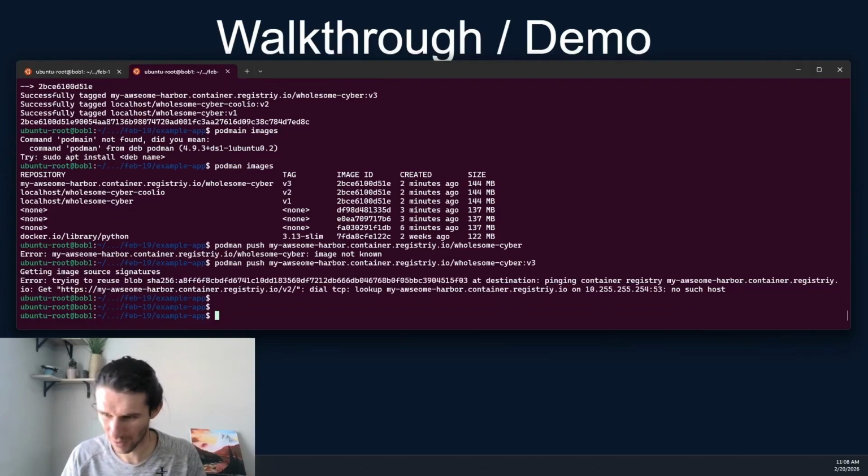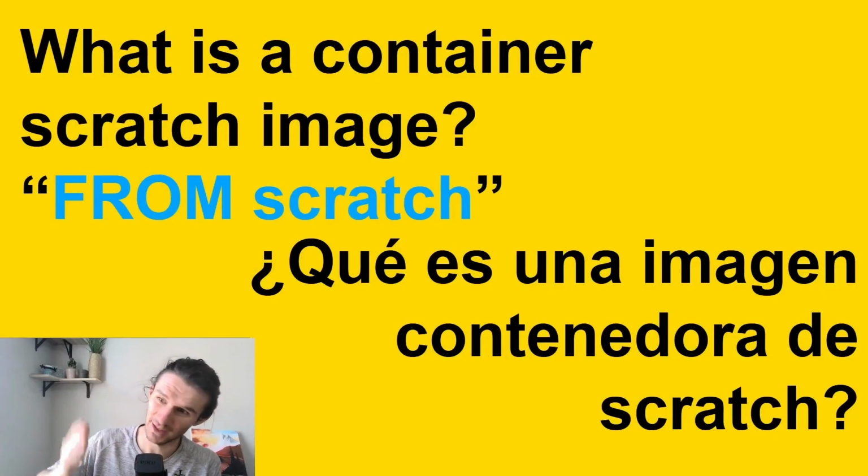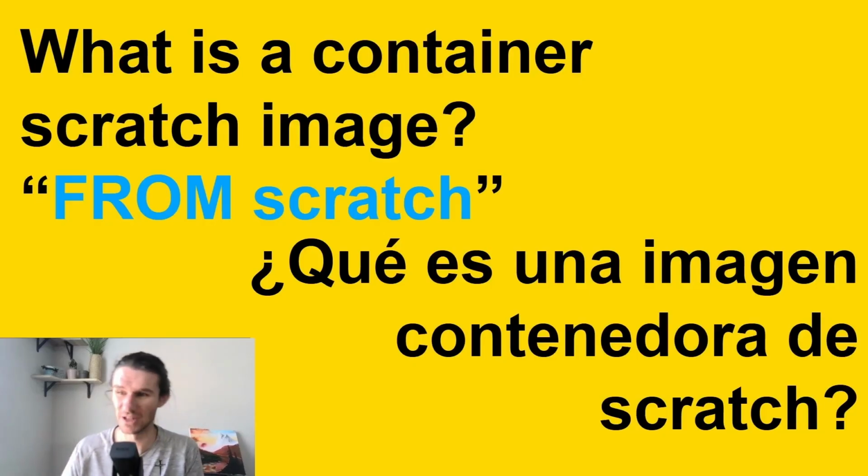That's all for this demo. So we've looked at tagging an image, what a good container file looks like. I'll leave the demo there, and as we get more into pipelining and understanding Docker and OCI, more of these puzzle pieces will start to fit together. Okay, and I'll leave you with this question. What is a container scratch image? When we put from scratch as the base image, what do we mean by that?